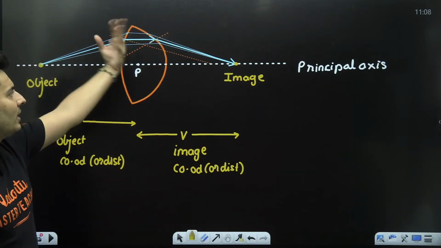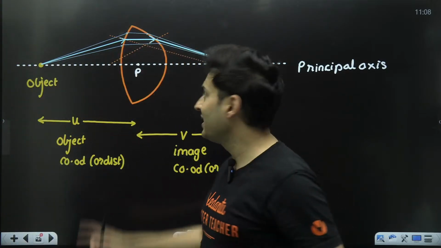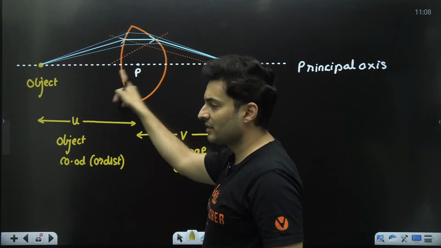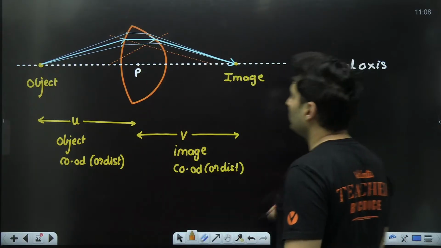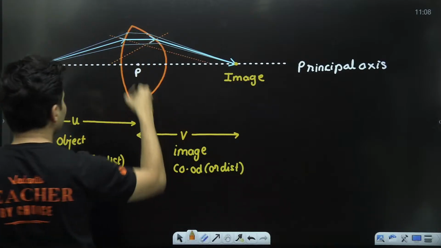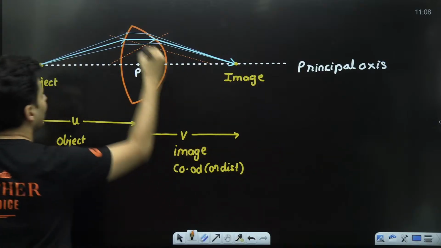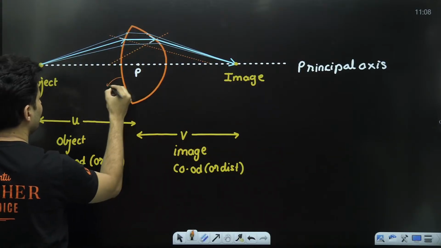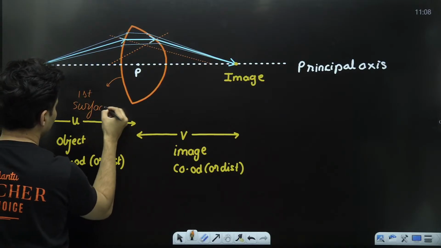So that is how ray tracing is done to figure out where the image will be formed because of a lens. And you can see there are two surfaces over here, and the refraction happens at both those surfaces. This particular one over here is basically your first surface where the refraction occurs.